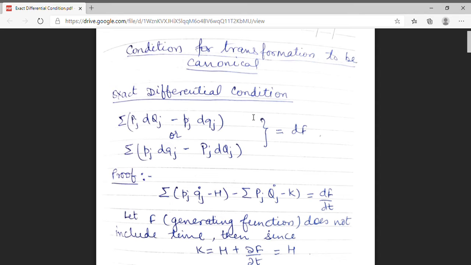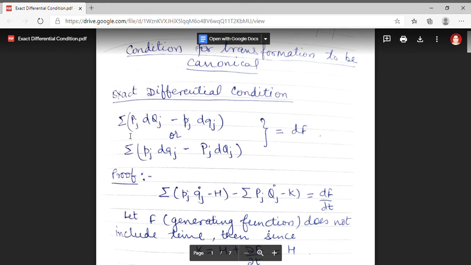Now, in today's lecture, we will discuss the condition for transformation to be canonical. There are various conditions to prove that a given transformation is canonical. The method we are discussing today is the exact differential condition. What is the exact differential condition? It states that